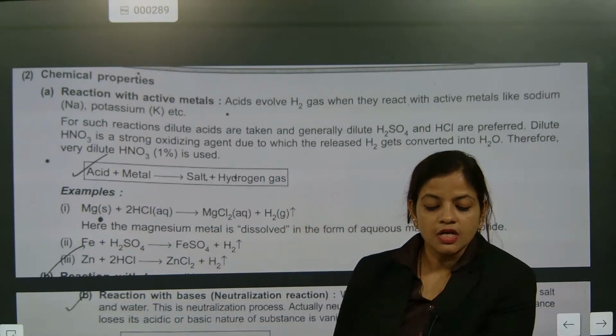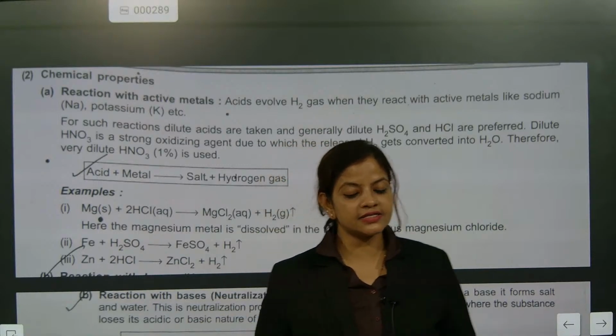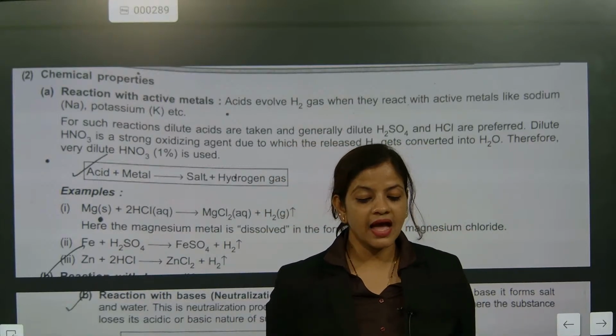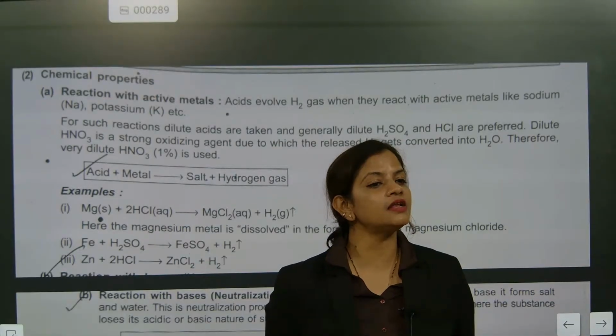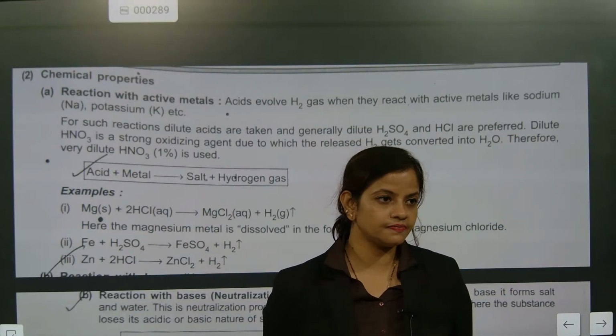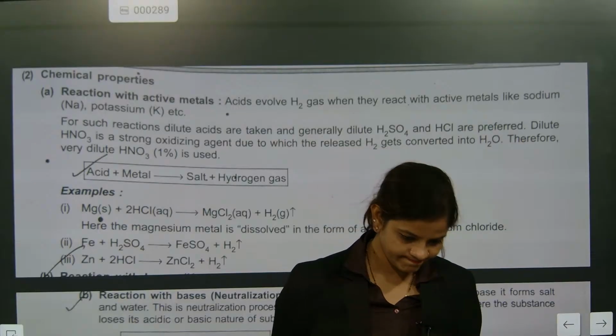Did you understand? So metals are what, beta? Metals are acidic or basic? The metals are basic. And all the metal oxides are basic oxides. Is this understandable or not? Tough or easy? Very good.